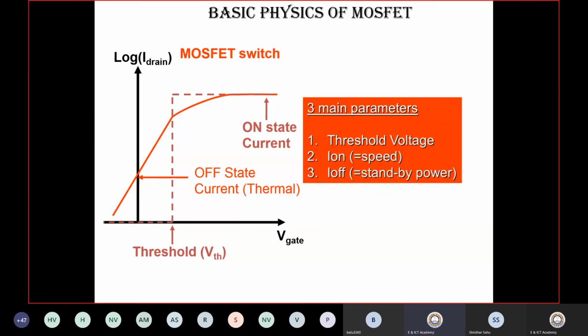You can see this is the ideal switch in the dotted line. In the ideal switch, the current should be minimum when the gate voltage equals 0 and no gate voltage is applied. How will the switch work? When the gate voltage is VDD, it is on, and when the gate voltage is 0, it is off. So when the gate voltage equals 0, it should not consume any current or power.